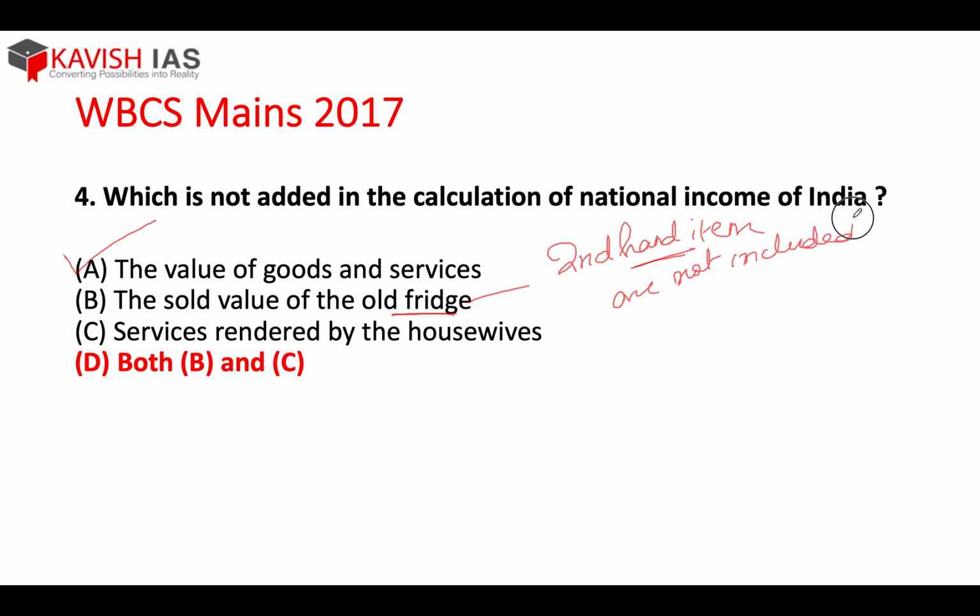Why? Because, for example, in the year the fridge was purchased, it was already counted in that year's national income. So now why would it be added? It would definitely not be added. So always remember, second hand item purchases are not included in national income. They are included at the time of production. The year the fridge was purchased, it was already included, so it would not be included anymore. Okay. Services rendered by the housewife. No, it is not included because these are not monetized. So, both B and C.